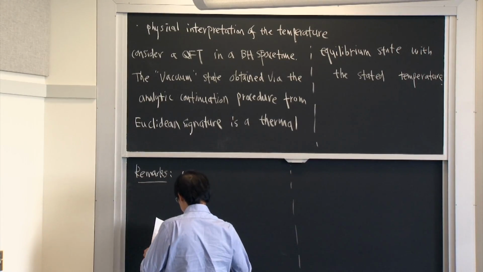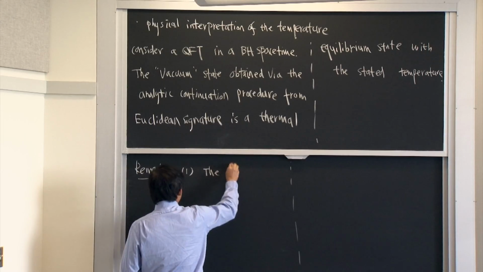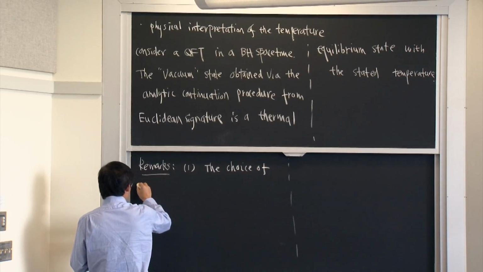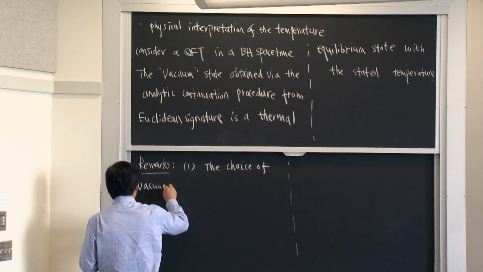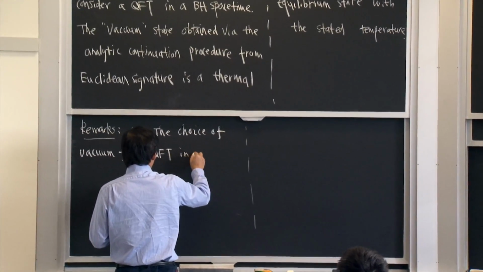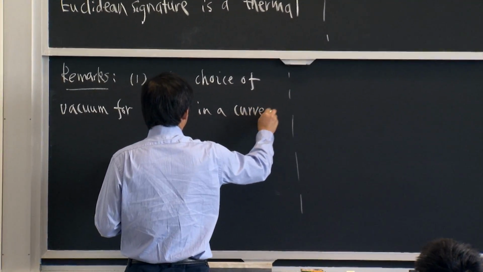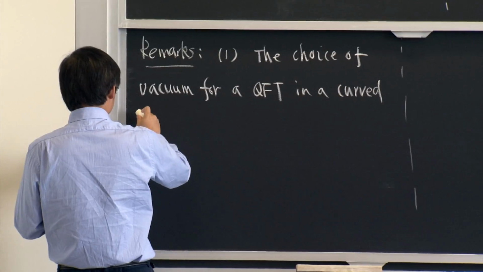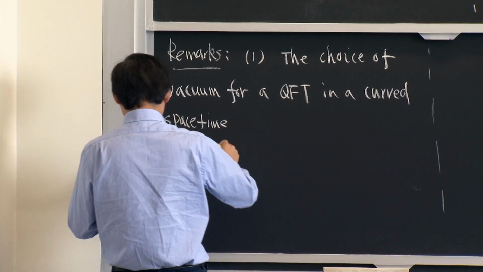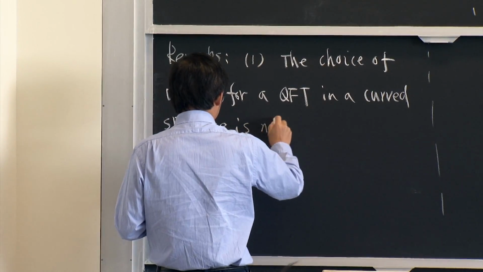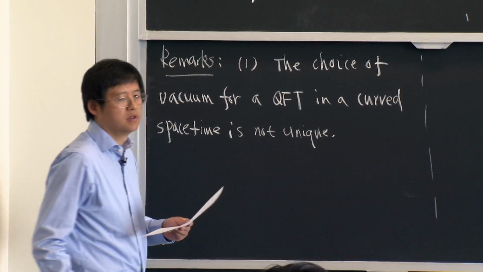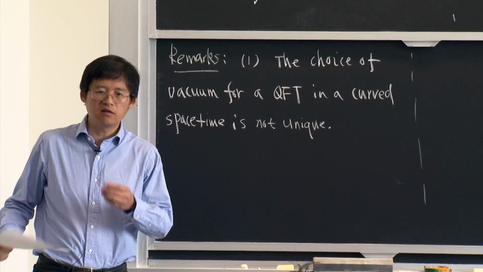The first is that the choice of vacuum for QFT in the curved space-time is not unique. Okay, so this is a standard feature.